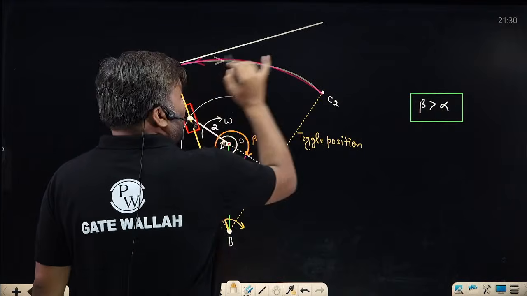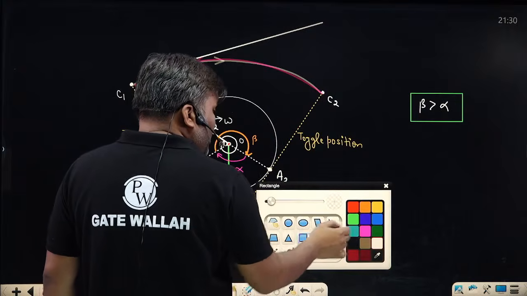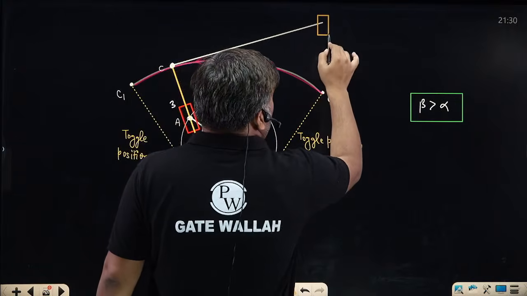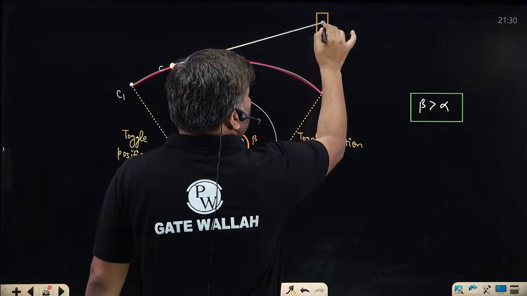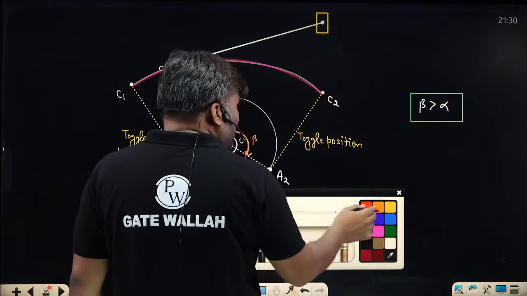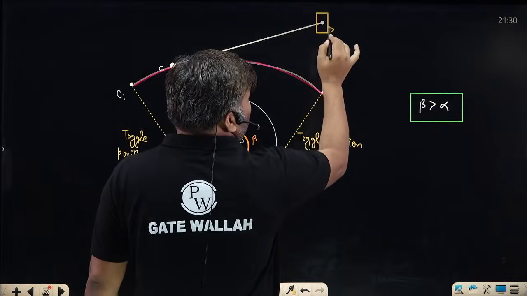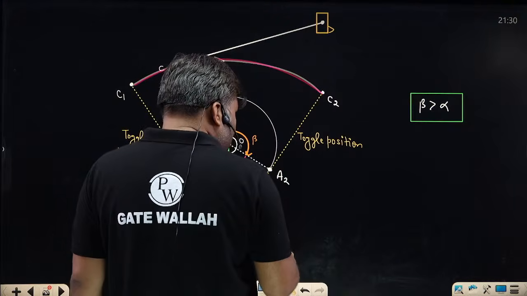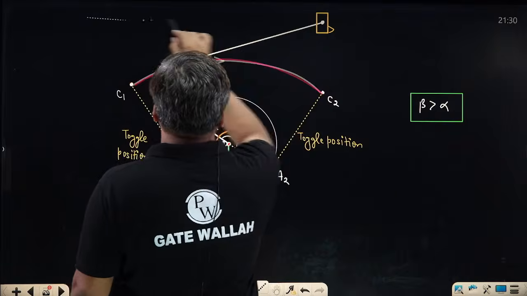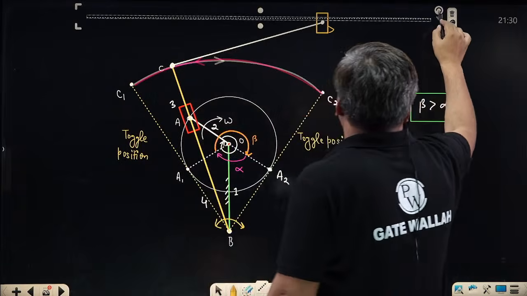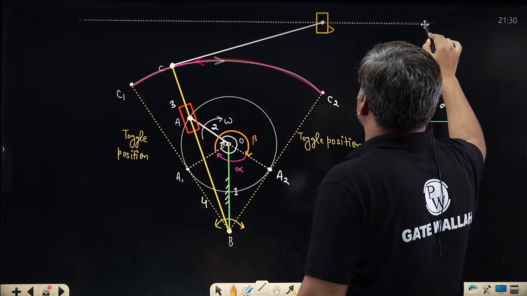Say I have connected a link, and on this link I have connected again with the help of a pin joint a tool post where I'll be connecting a tool. Tool matlab some cutting tool. So suppose this is the cutting tool, and this entire setup I have forced it to move on this horizontal path. How is it forced to move on the horizontal path?